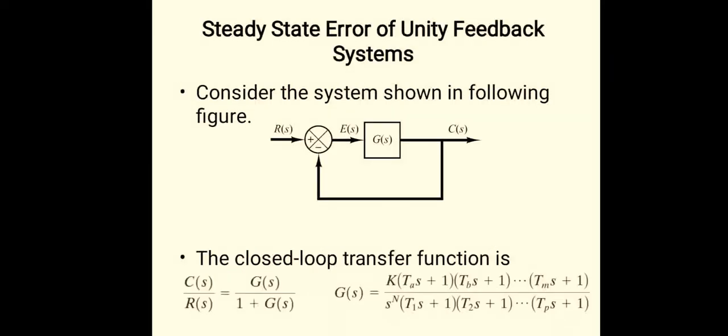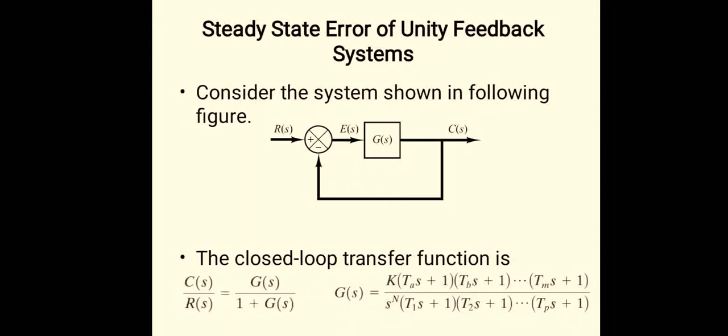So we'll see an example here. Consider the system shown in the following figure. Input is given as R of S. The error signal is sent to the controller, that is G of S, the plant or process gain. Then C of S is the output. The feedback element is 1. So here the closed loop transfer function is G of S upon 1 plus G of S into H of S, but since the feedback element is 1, that's why it is only G of S in the denominator.